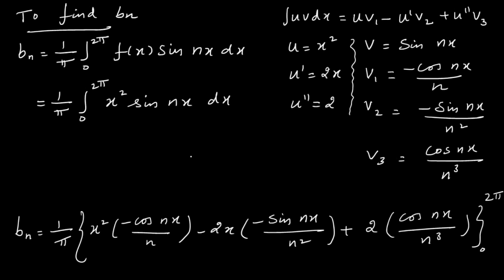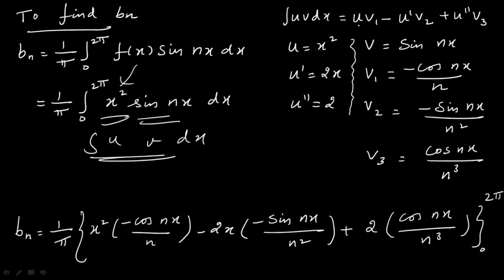Next we calculate the value of bn. So 1 over pi integral 0 to 2 pi f of x sin nx dx. So replace f of x by x square. This is a product of functions. This is of the form integral uv dx. So you know the formula. Integral uv dx equal to uv1 minus u dash v2 plus u double dash v3. So the same thing we did already.